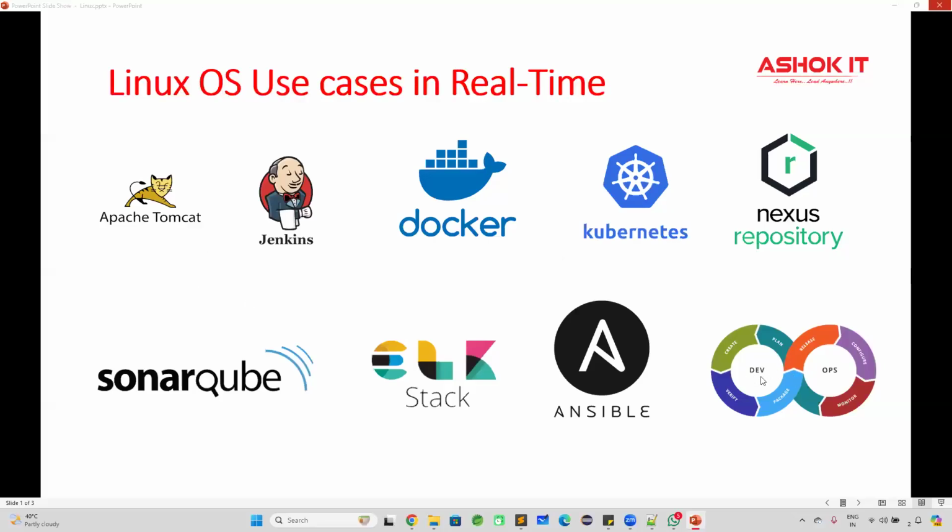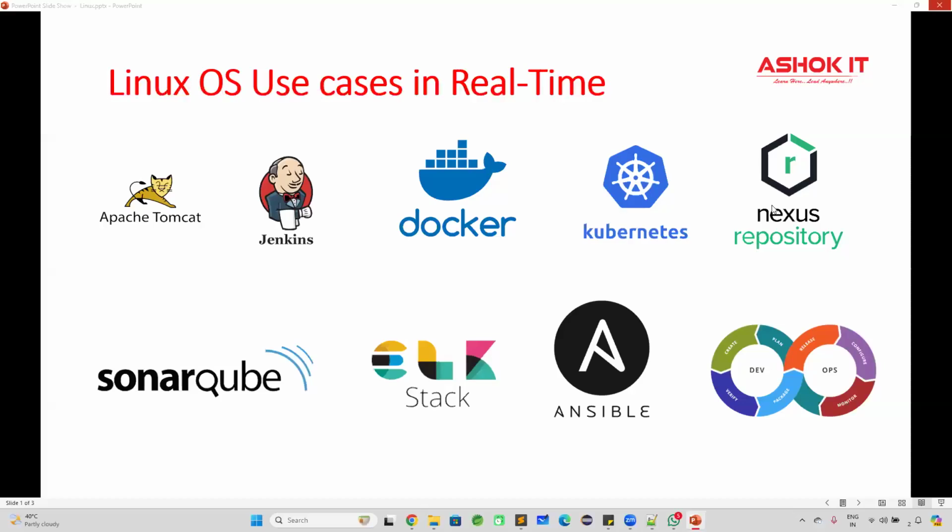Project means not just front-end development, back-end development, and database. Project means the front-end, back-end and database will be available. Along with this, all these tools we are also going to use in the real-time project. So this Tomcat server, Jenkins server, Docker server, Kubernetes server, Nexus repository server, Sonar server, ELK stack, Ansible server, all these servers we are going to set up on Linux machines only in the industry.